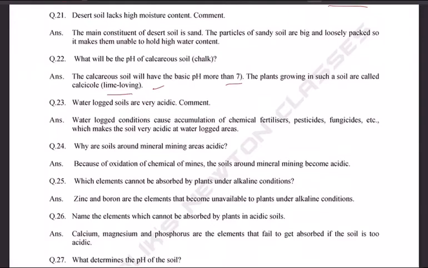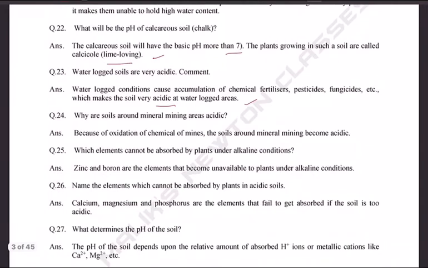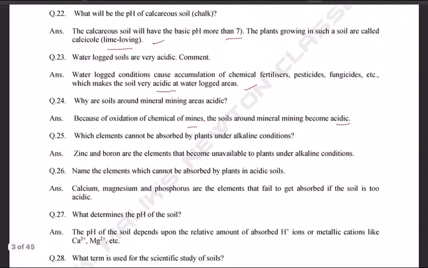Question 23. Water-logged soils are very acidic. Comment. Water-logged conditions cause accumulation of chemical fertilizers, pesticides and fungicides, which makes the soil very acidic in waterlogged areas. Why are soils around mineral mining areas acidic? Because of oxidation of chemical mines. The soil around mineral mining becomes acidic, like you must have seen in Ballari, Gulbarga, Raichur.